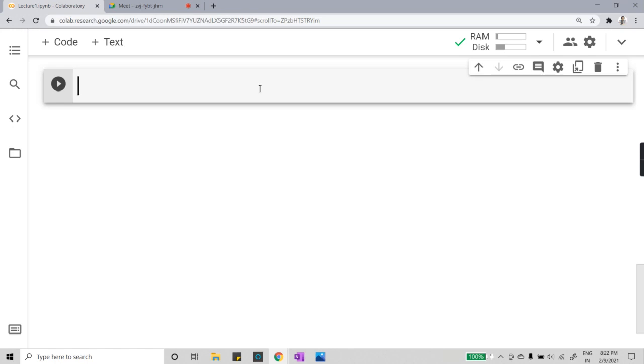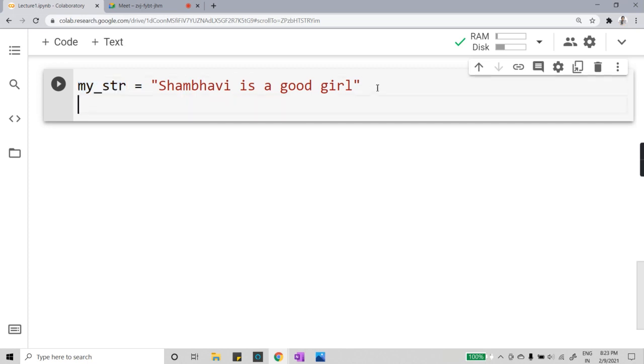We will be discussing string slicing tomorrow, but today I want to tell you how we find the length of our string. Let's say I declared a string, I write underscore str, and in this I am storing the string Shambhavi is a good girl. This is my string which I am storing in the variable underscore str. Now I want to find the total length of my string.